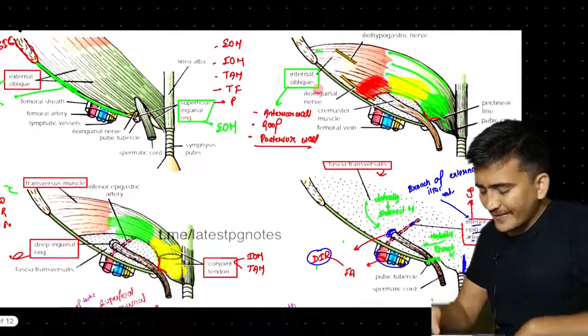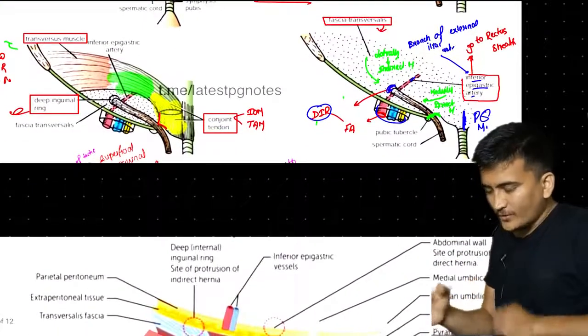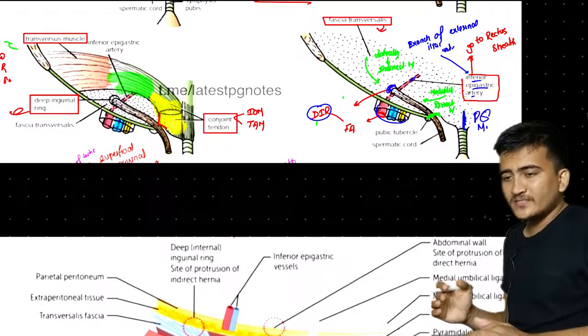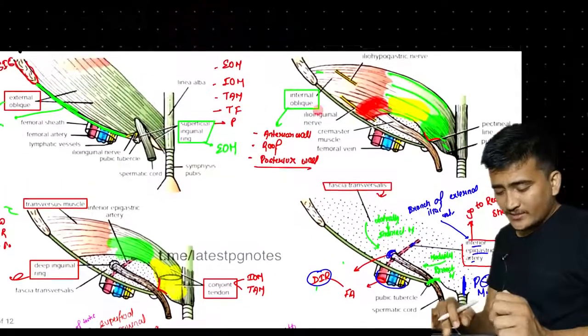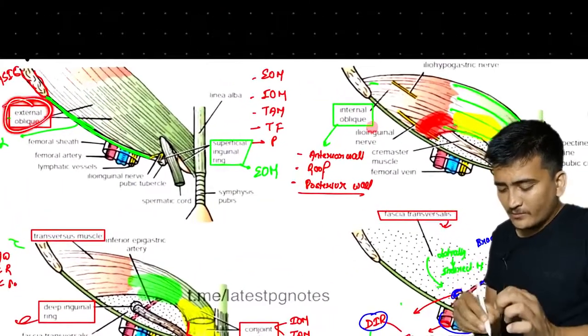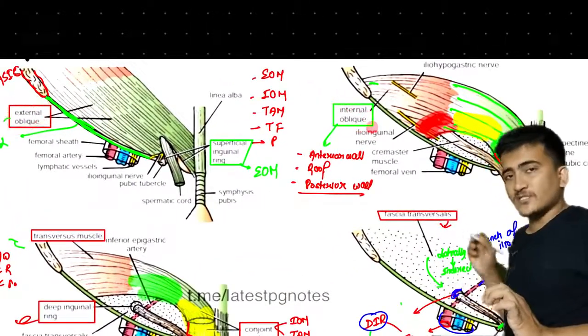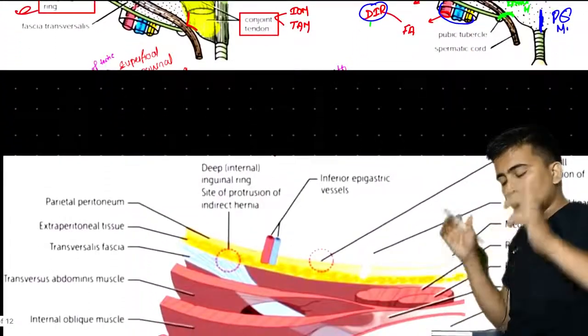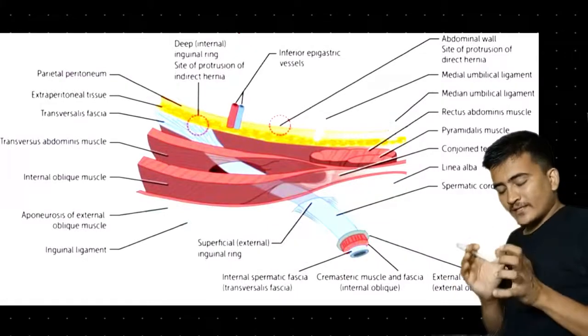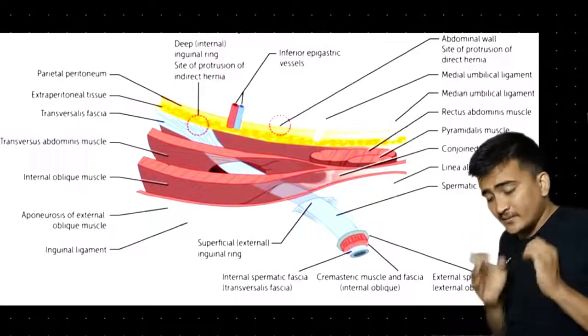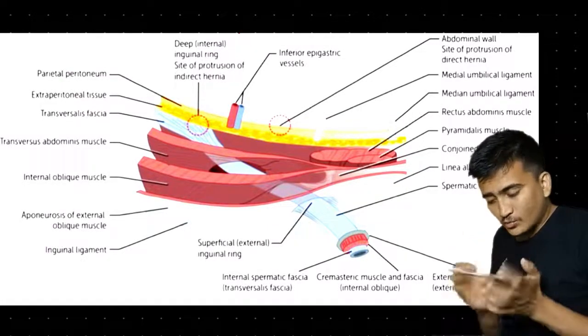Now we'll keep each and everything in one diagram. Here we studied the external oblique muscle and the internal oblique separately. Now we'll keep all these things together in one diagram, and this is the diagram. We'll study the same thing again and become clear through a different perspective.